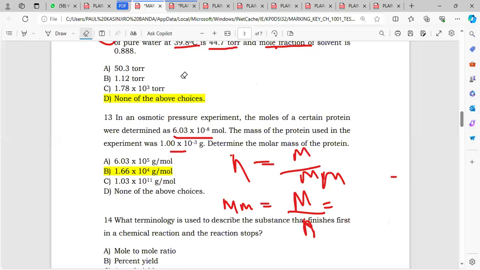Okay, so we are saying mass over moles, right? So what is the mass? The mass is this. So this value is the one that should be on top there, and then divided by 6.03 multiplied by 10 to the power minus 8. Okay, let me see now what I get when I punch this.